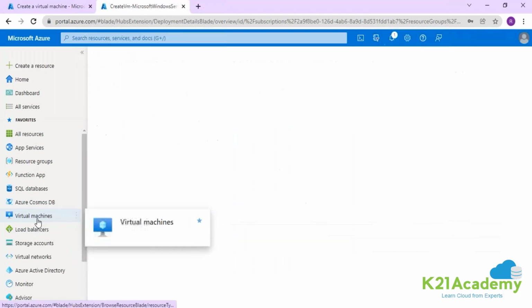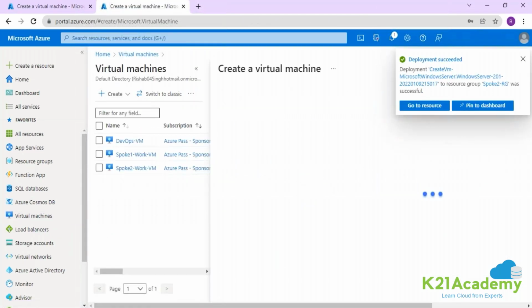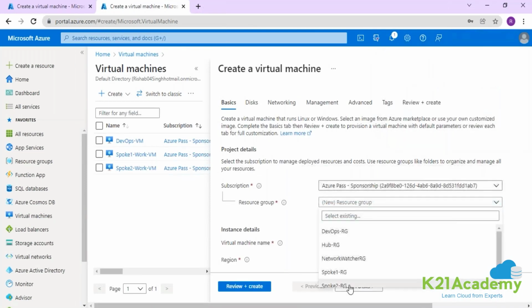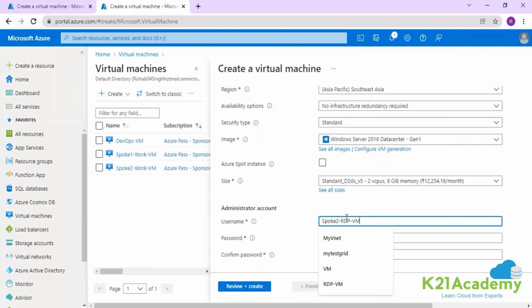And similarly, creating the spoke 2 RDP machine. For the resource group, spoke 2 RG. Spoke 2 RDP VM. Southeast Asia.